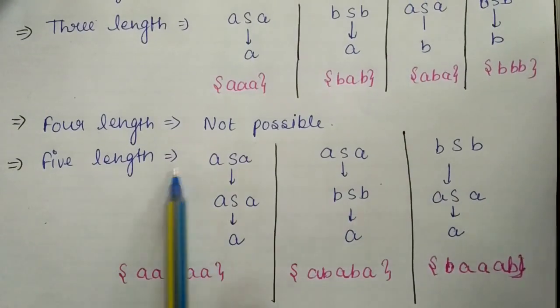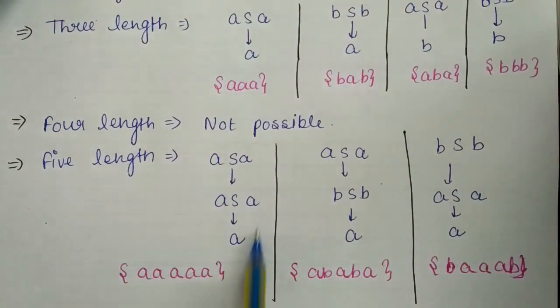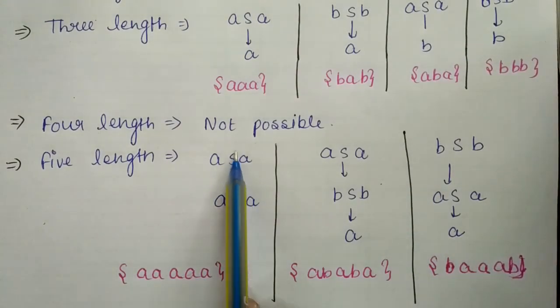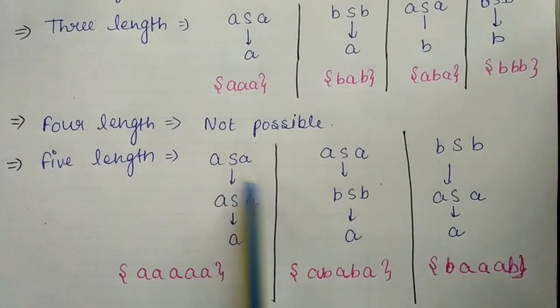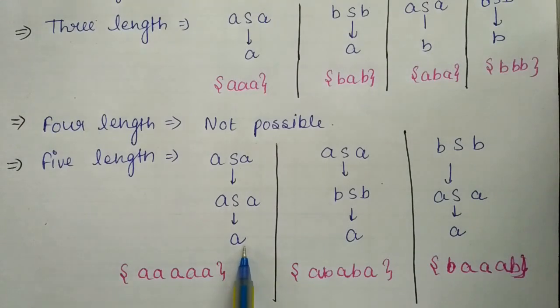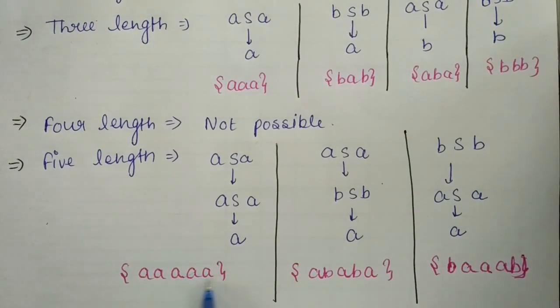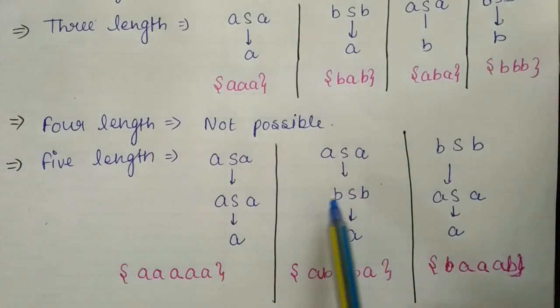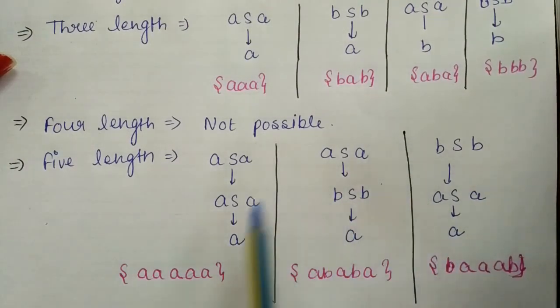So coming to five length strings. If we replace the starting symbol by ASA, then again we replace this S by ASA, then at last we have to replace this by a terminal for generating a string. So it will generate AAAAA. Now these are some possibilities of five length strings.